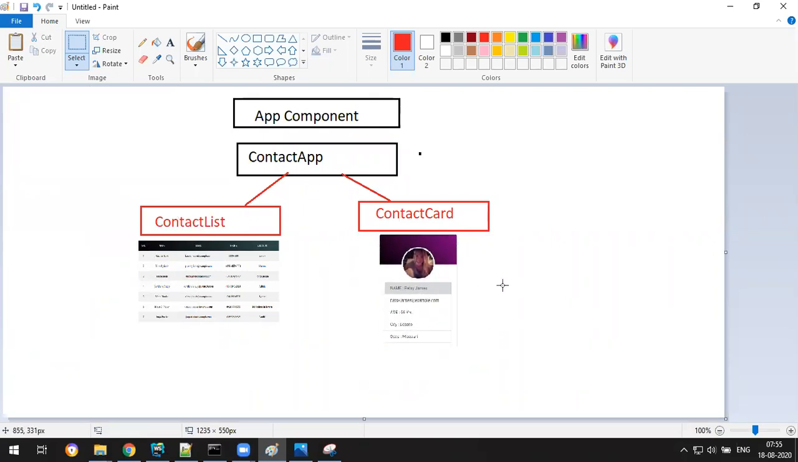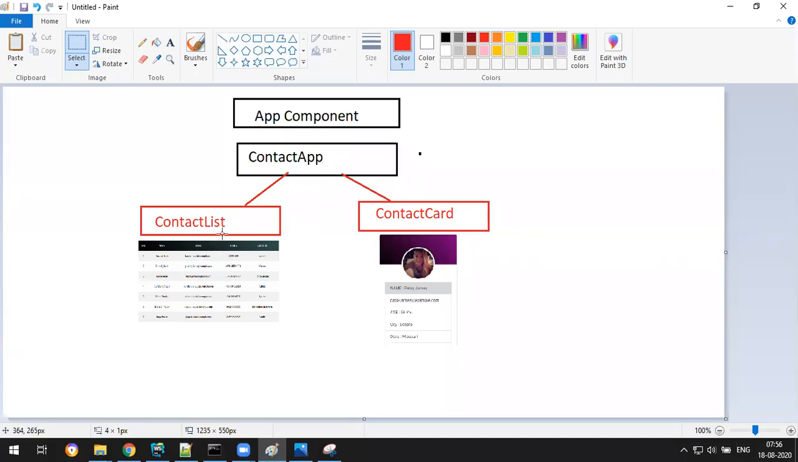So this is the contact list, this is the contact card. When I select something here, I want to display it here, but both are not in connection. So what you do is lift up the state from here to this level, and from there you need to pass it on here. And also this data, right?